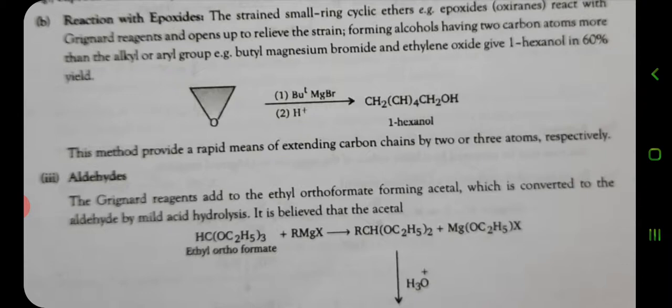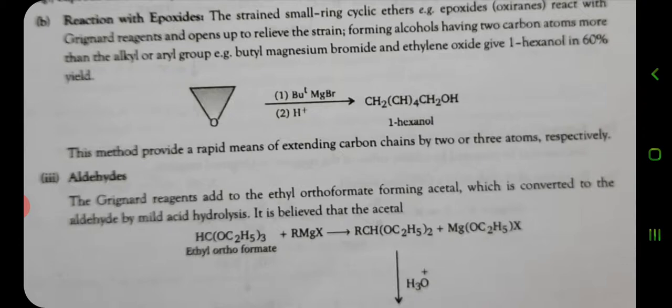And we can see that when oxirane or epoxide reacts with Grignard reagent, we will get the hexanol, and the OH group is attached to one carbon atom, with 60% yield found. The method provides a rapid means of extending carbon chains by 2-3 carbon atoms respectively. In that case, we will get the higher hydrocarbons or higher compounds with more carbon atoms.